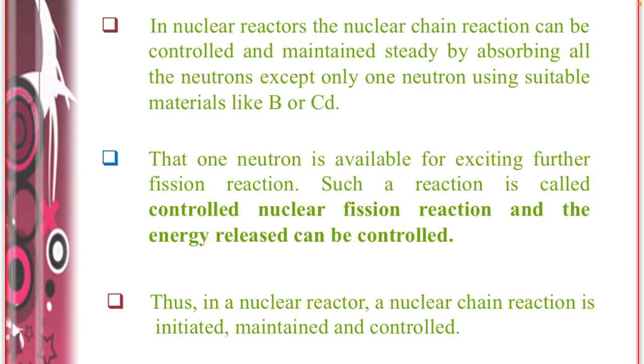The control rods will absorb the excess neutrons, that is, out of 3 they absorb 2 neutrons and release 1, and this one will propagate the chain reaction. So the reaction will be controlled. One neutron is available for further fission reaction. Such a reaction is called controlled nuclear fission reaction and the energy release can be controlled.